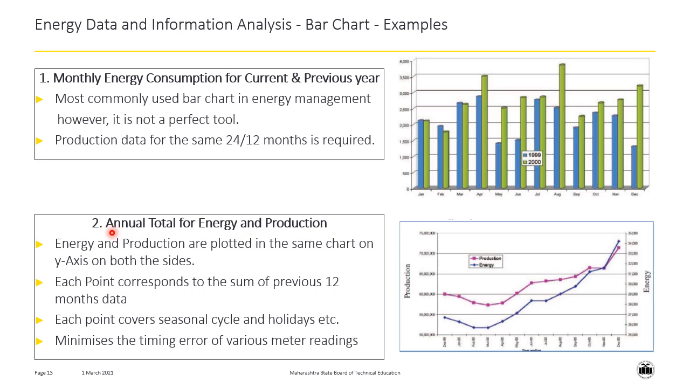As the name suggests, it is showing us the annual total energy usage along with the production. As you can see in this figure on the bottom right hand side, the pink colored line shows us the production, whereas the blue colored line shows us the energy usage. Again, both of these, that is the production and energy, are shown for particular months starting from December 99 to December 2000, that is for 1 year.